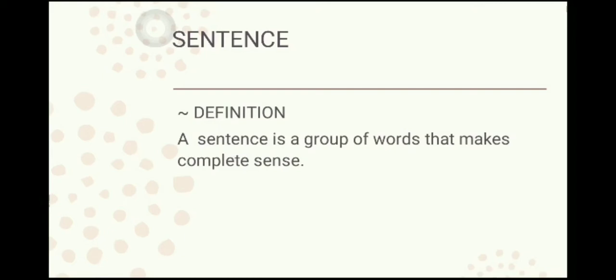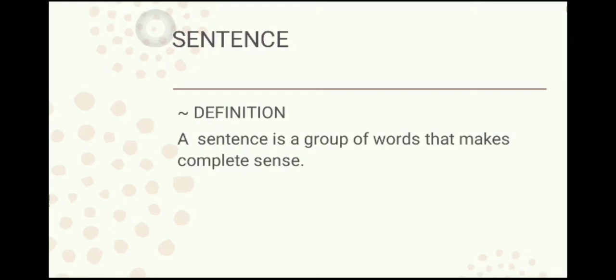Today we are going to deal with the topic sentences, that is chapter 15 in your syllabus. Let us see the definition and some examples. A sentence is a group of words that makes complete sense. Now here in this definition, there are two key phrases that you have to remember. The first one is group of words. You have to have a group of words to make a sentence. The second phrase is makes complete sense.